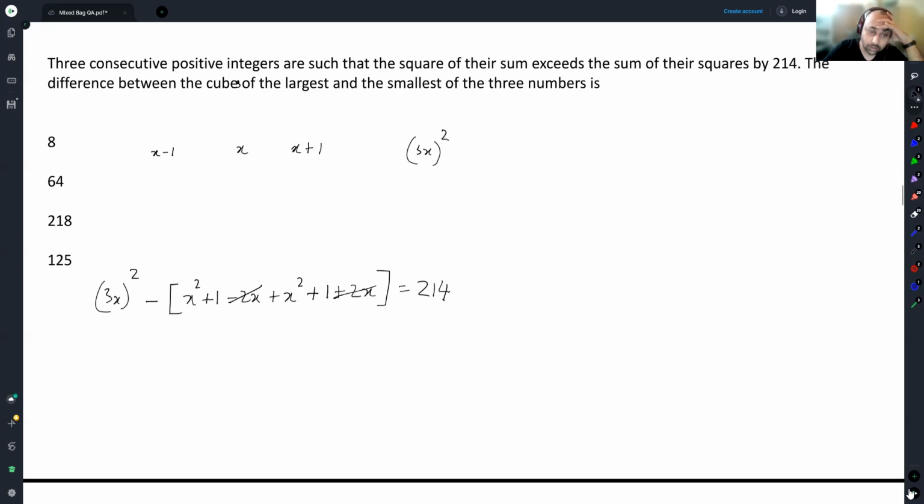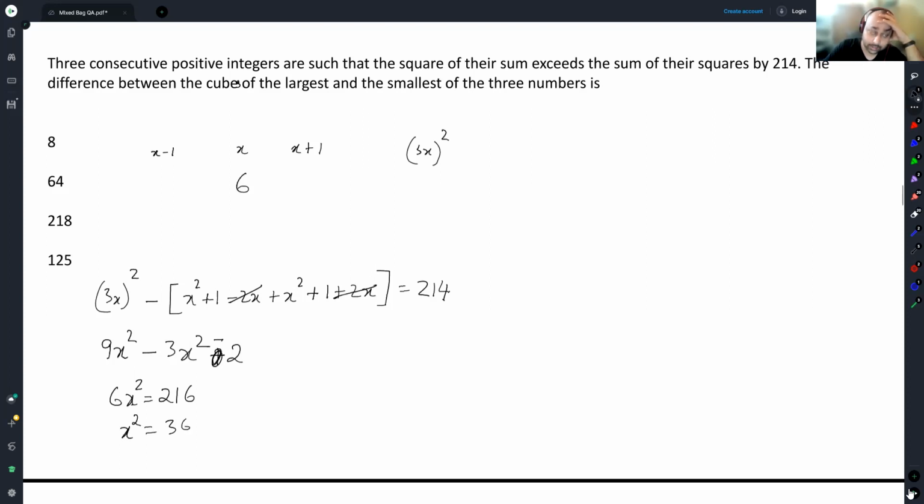So this is gone, this is gone. We've got 9x square minus 3x square plus 2. So 6x square minus 2 is equal to 216, or x square is equal to 36.